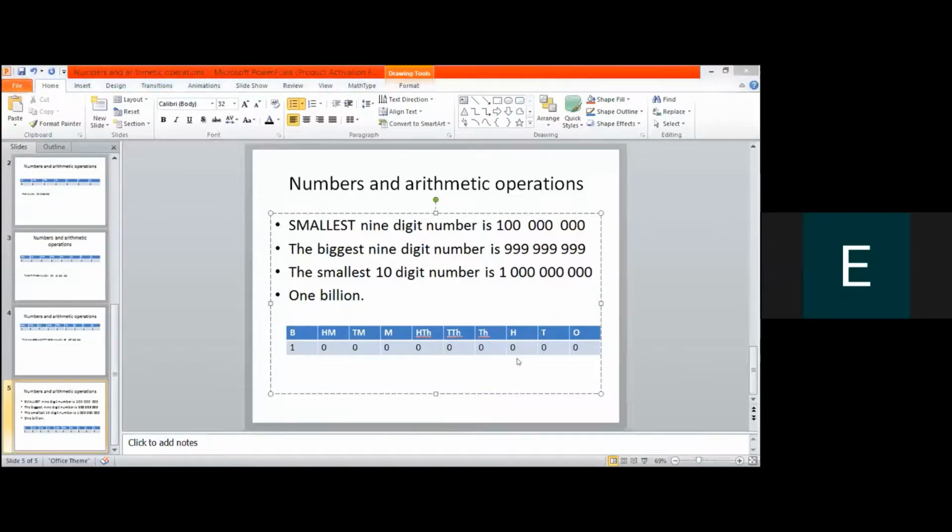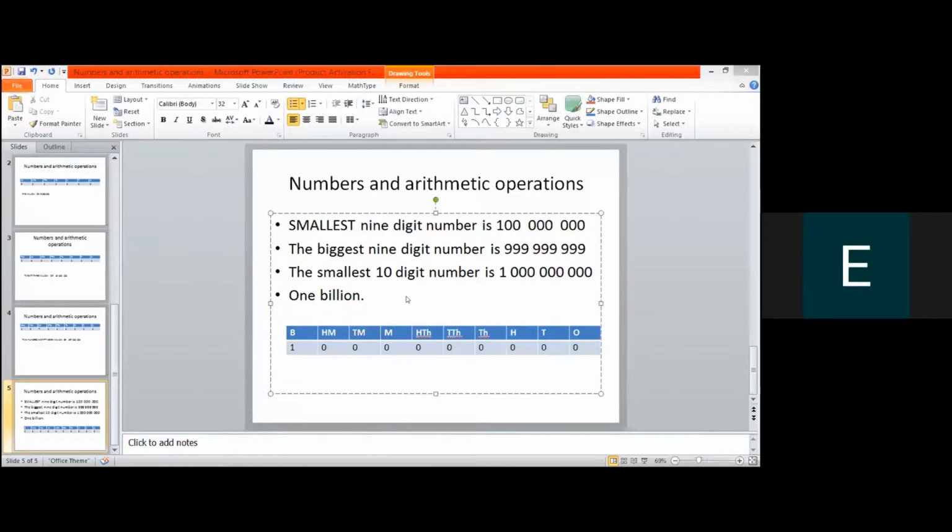Are you listening? Children, are you listening? Yes, ma'am. Okay. What is the smallest 1-digit number? Can you tell me what is the smallest 1-digit number? Nine. Oh no, it's not nine. Nine is the biggest, largest. Very good. Okay. Nine is the biggest. Okay, what is the smallest?